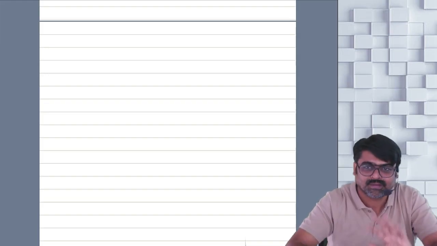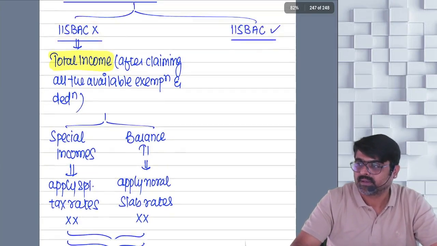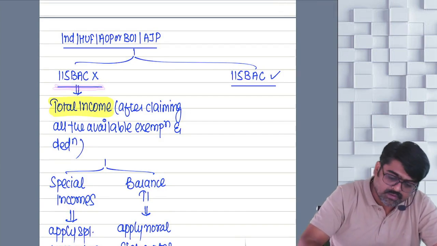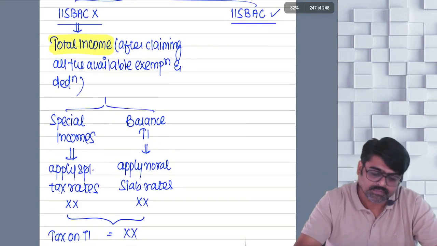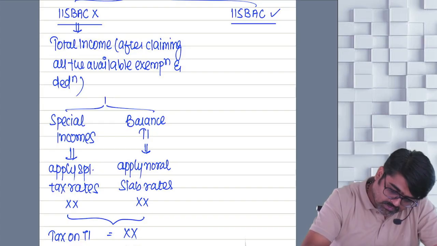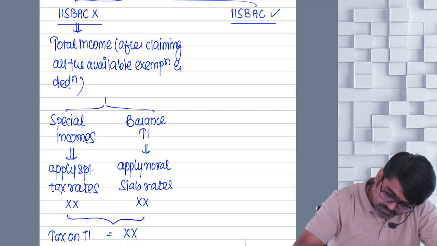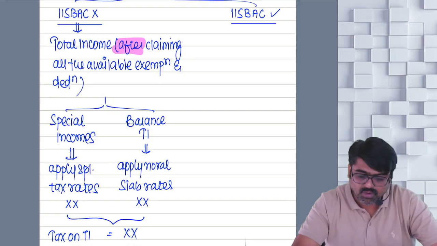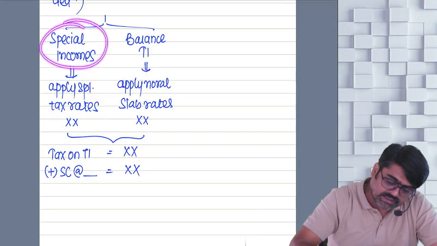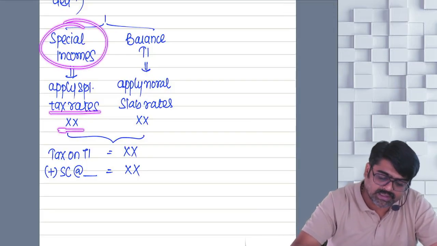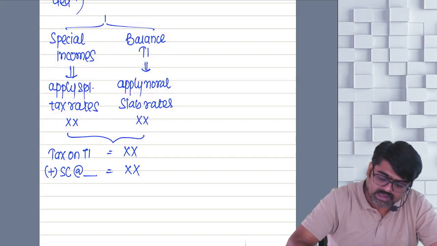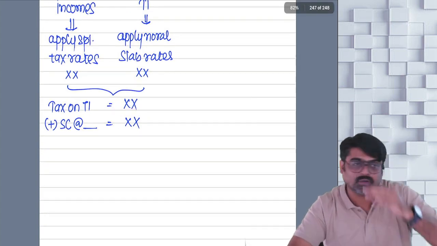Now pay attention. See here. Can I say you are not following 115BBC? Will you calculate your total income? You are going to calculate your total income after claiming all the available exemptions and deductions. And from your total income, for special incomes, you will apply the special rate and calculate the tax. For the balance income, you will apply normal slab rates and calculate the tax. You will add both the taxes. The tax on total income will come.